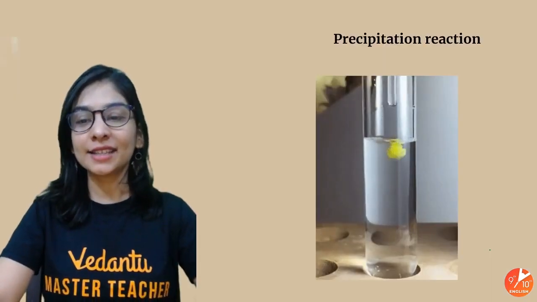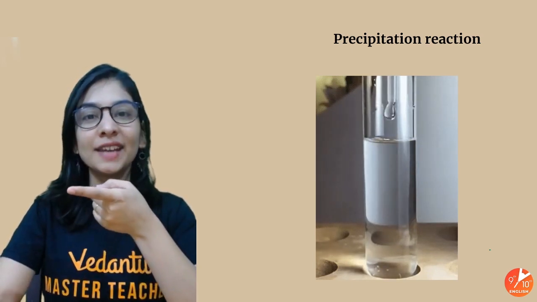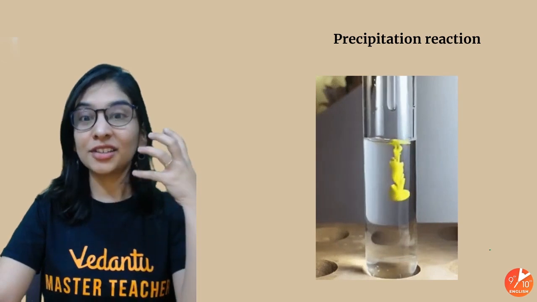So precipitation is done. Let's see, I got a lead iodide yellow color precipitate. Very awesome and very good to see that.